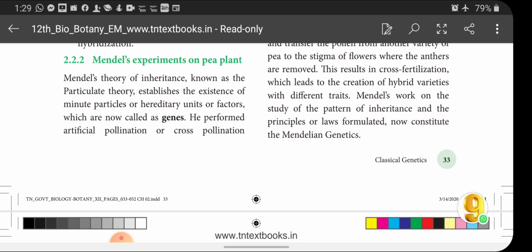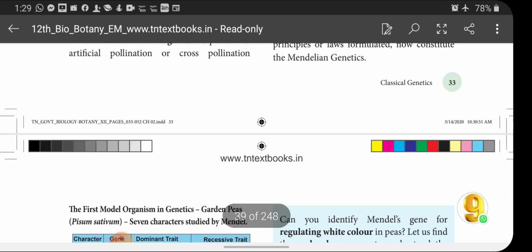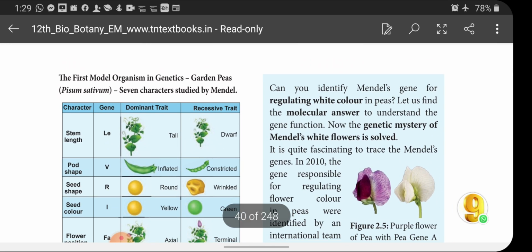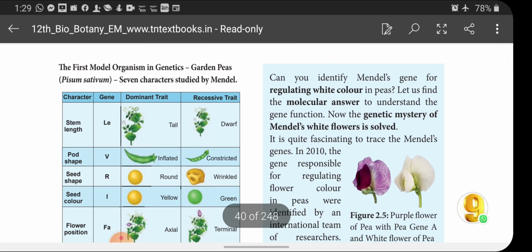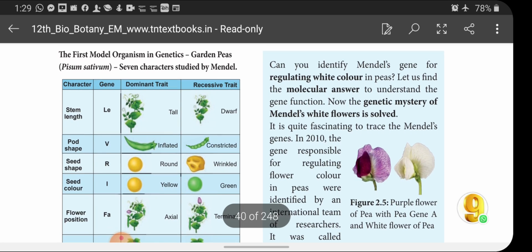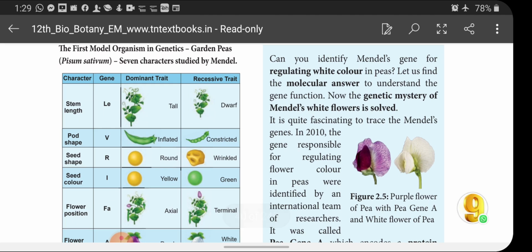One is tall, another one is dwarf, for example. So what will be the result? This process is called hybridization. He got an F1 generation. Mendel worked on the study of the pattern of inheritance, and the principles or laws formulated now constitute the Mendelian characters. The first model organism in genetics, garden peas, Pisum sativum: Mendel observed 7 contrasting characters in the Pisum sativum plant.